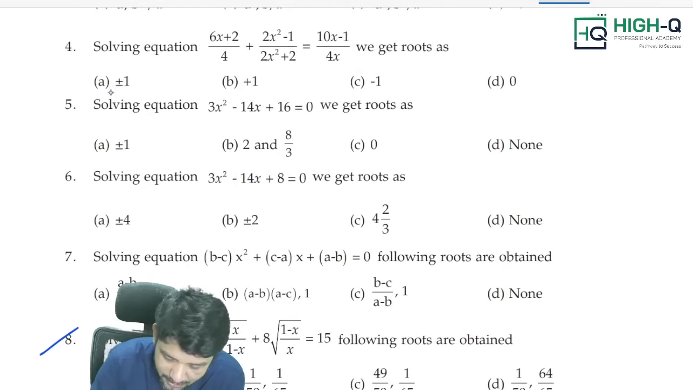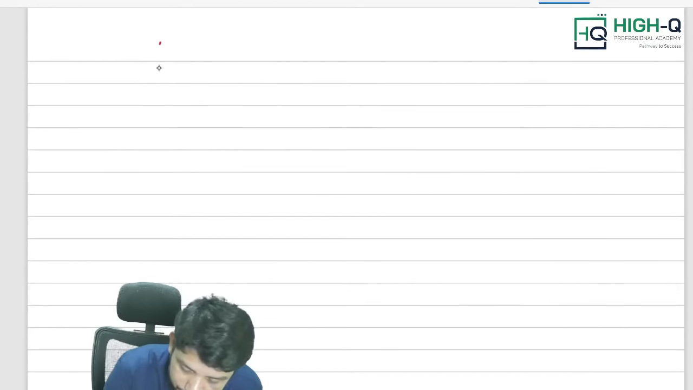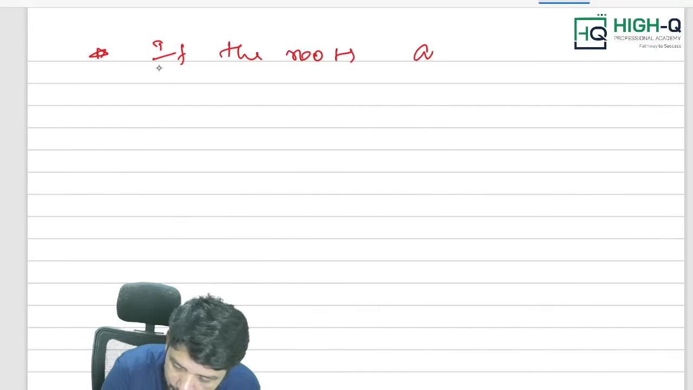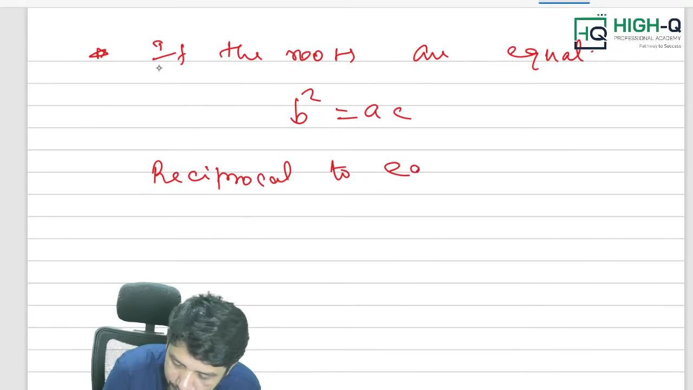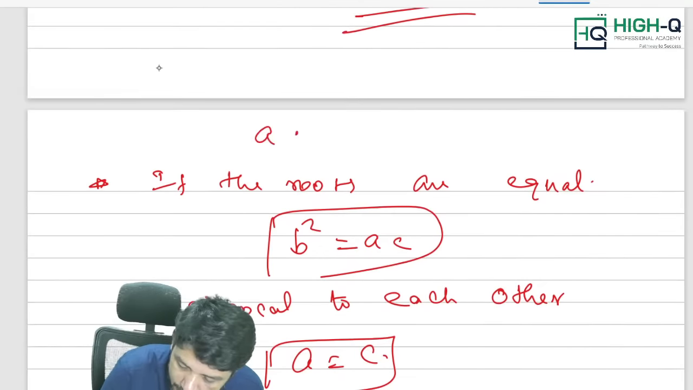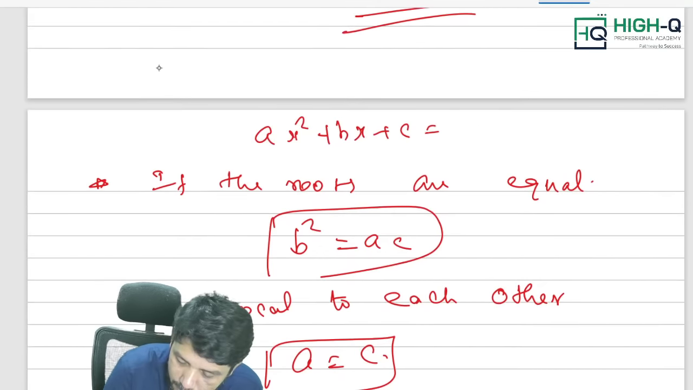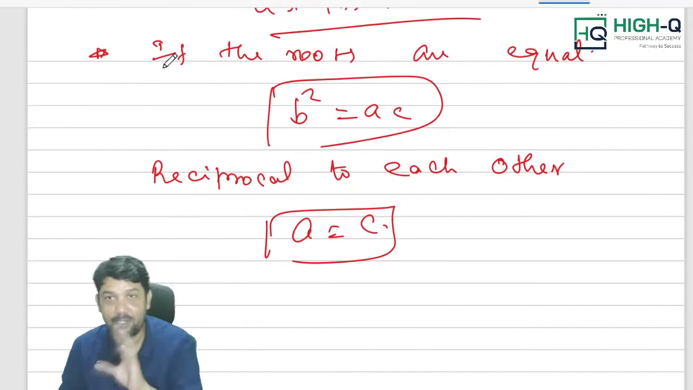Fine. This time this question can come. There are few tricks to be remembered in quadratic equation. If a quadratic equation is of the form ax square plus bx plus c equal to 0, the roots are equal when b square equals 4ac. The roots are reciprocals to each other when a equals c. Yes, these are some tricks. Tricks means there are many tricks.